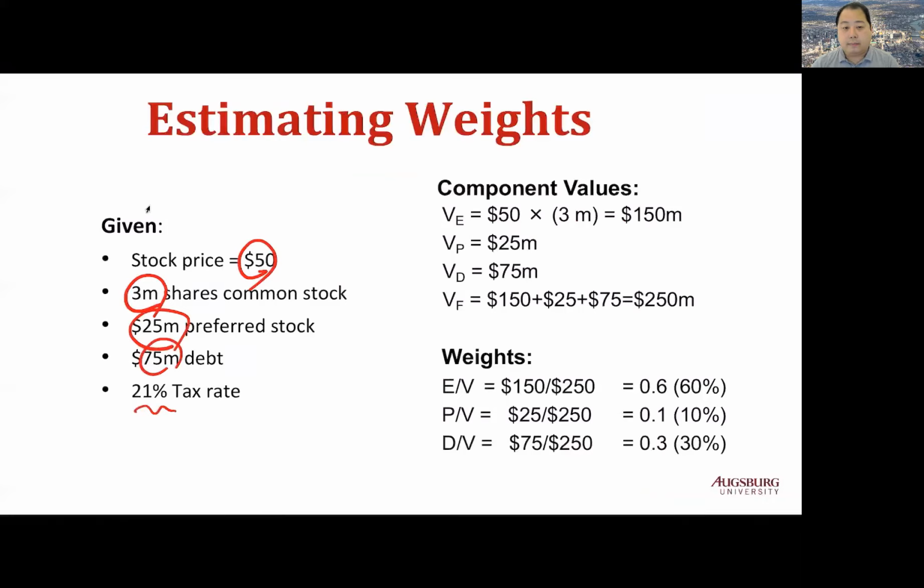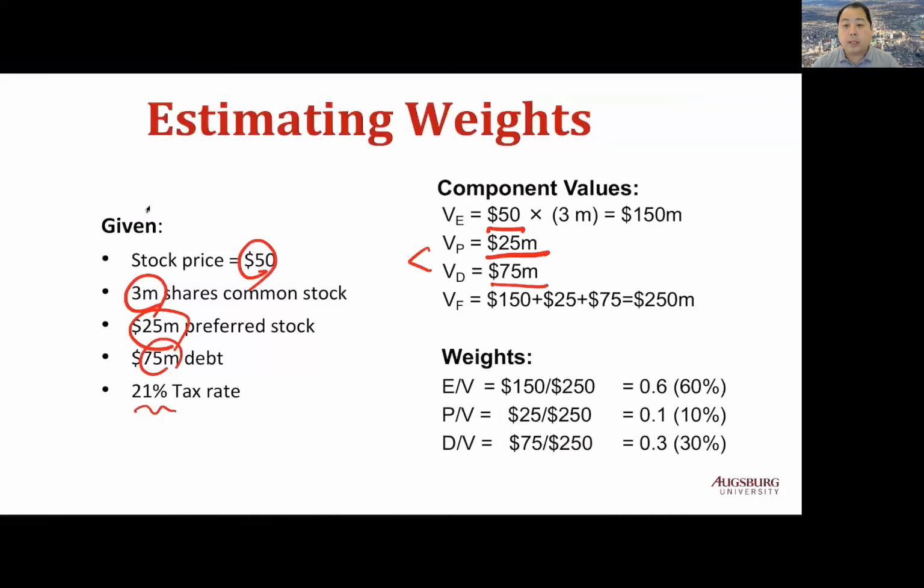To find weight, we need to compute the value of each type of financing. The values of preferred stock and debt are already given, 25 million and 75 million, respectively. So we only need to compute the value of equity.